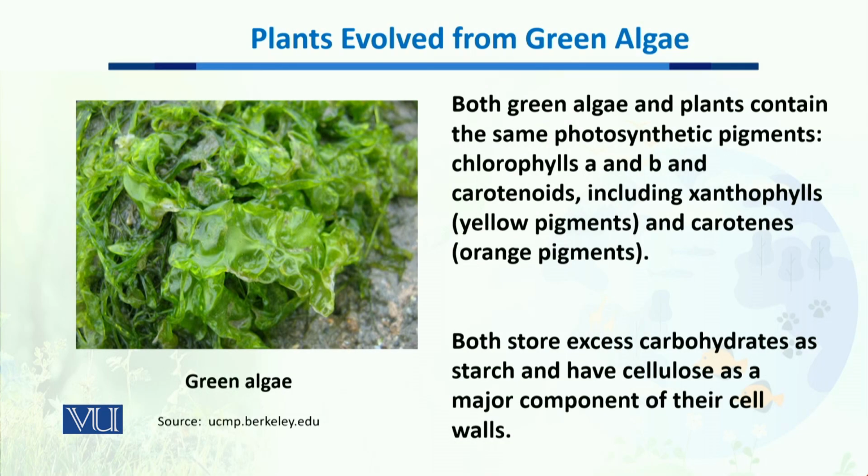Now, when we talk about the similarities or those connections which tell us how plants could have evolved from green algae, it is because green algae and plants share many similarities. For example, both green algae and plants contain the same photosynthetic pigments, which are chlorophyll A as well as chlorophyll B, as well as carotenoids, including xanthophylls, which are also known as yellow pigment, and carotenes, which are also known as orange pigment. Here you can see green algae.